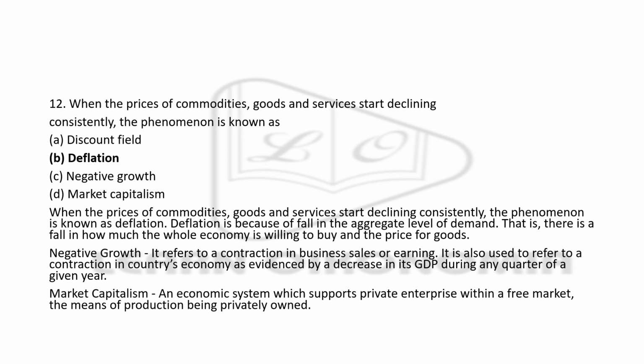Deflation is because of a fall in the aggregate level of demand. That is, there is a fall in how much the whole economy is willing to buy goods. Coming to option C, negative growth, it involves a contraction in business sales or earnings.